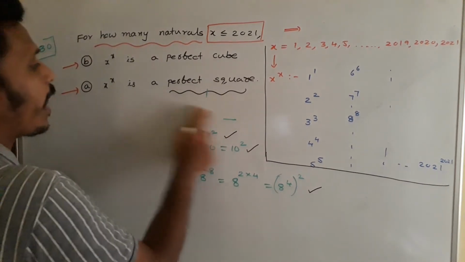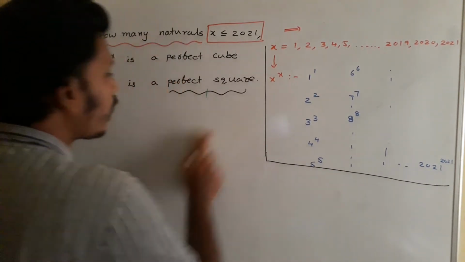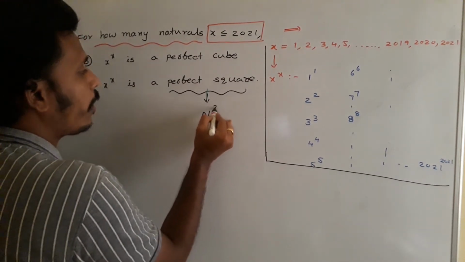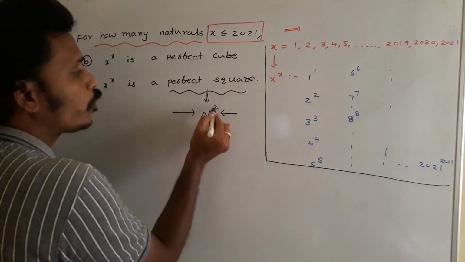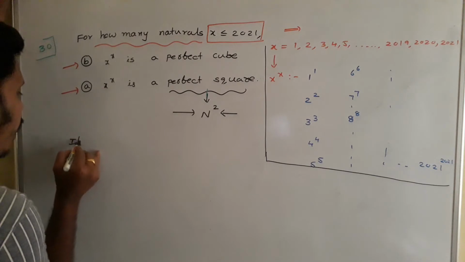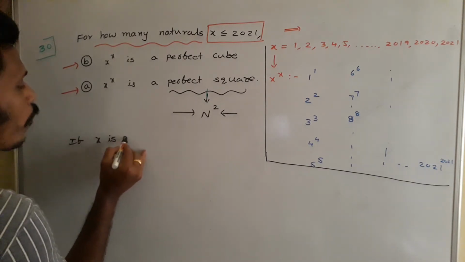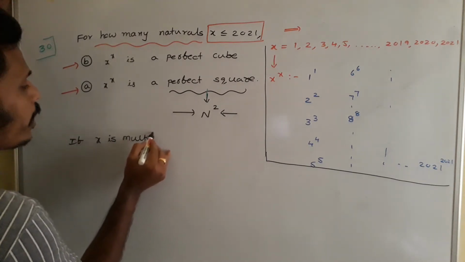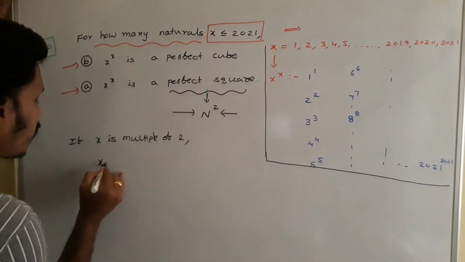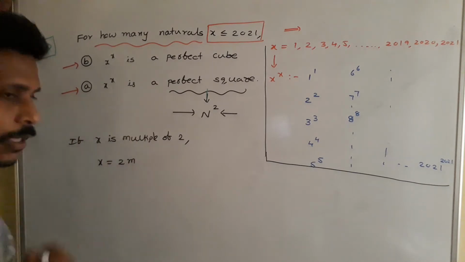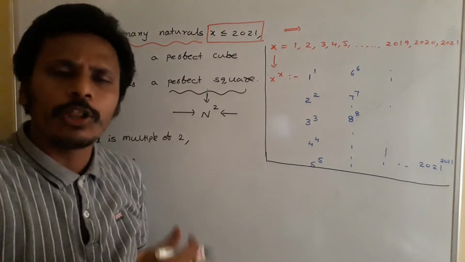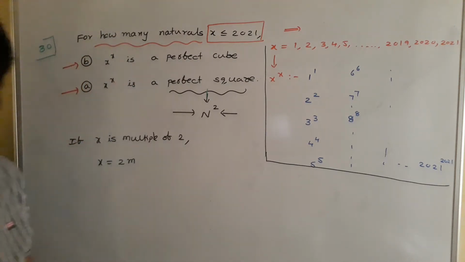So first of all, our plan is, a perfect square needs 2 in the power. As I mentioned, a perfect square is of the format n power 2. That means we need 2 in the power. So with that idea, what I am doing is, if x is a multiple of 2, what will happen? If x is a multiple of 2, x is simply 2 into some m, like 2 into 1, 2 into 2, 2 into 3, 2 into 4, all those numbers are multiples of 2, right? If x is equal to 2m,